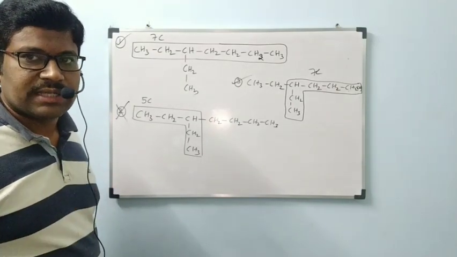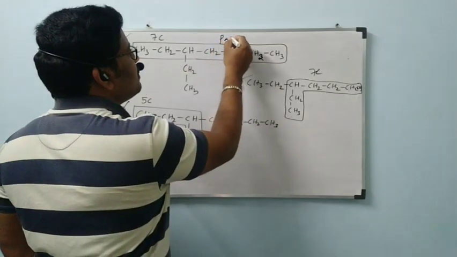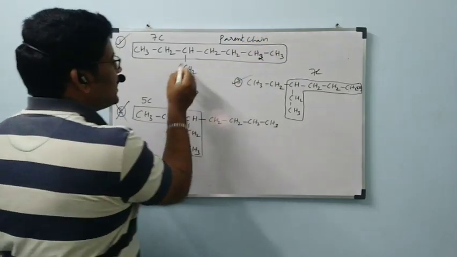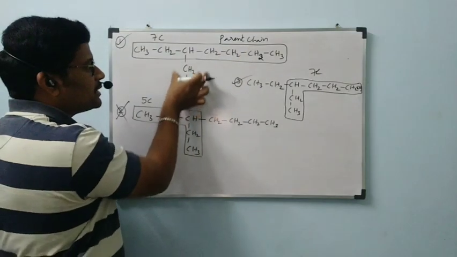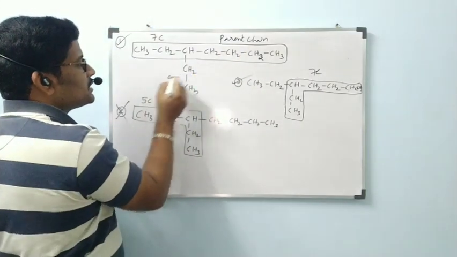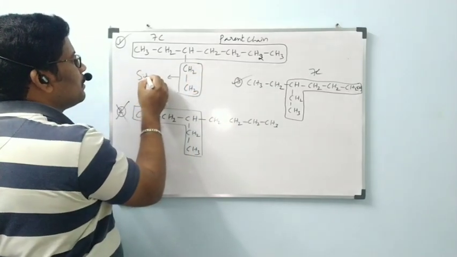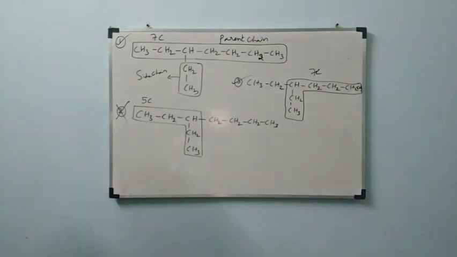In those conditions, this is called the parent chain, and after selection of the parent chain, the remaining part is called the side chain.